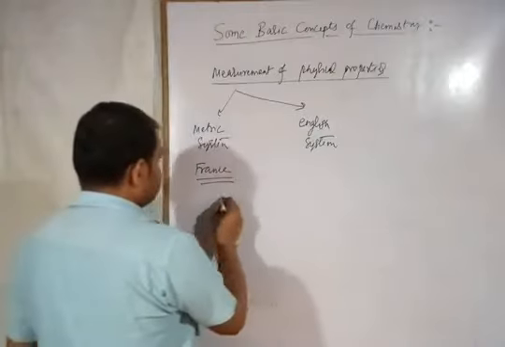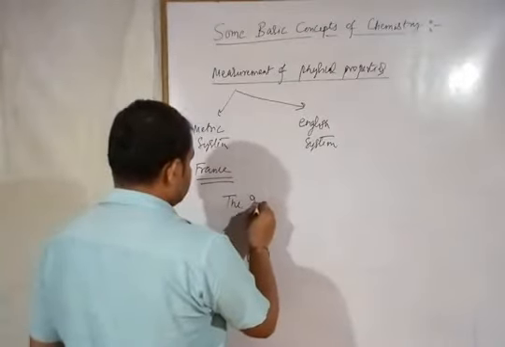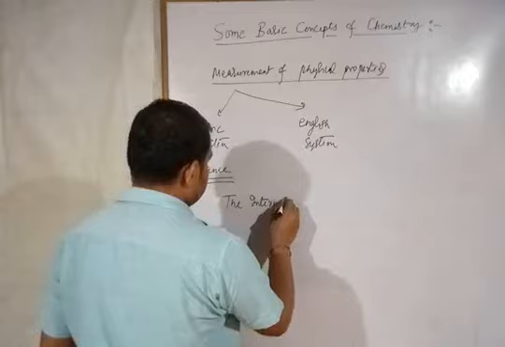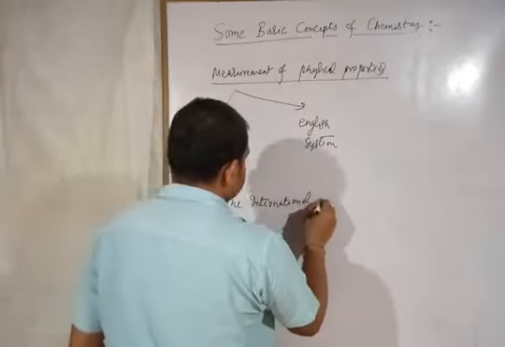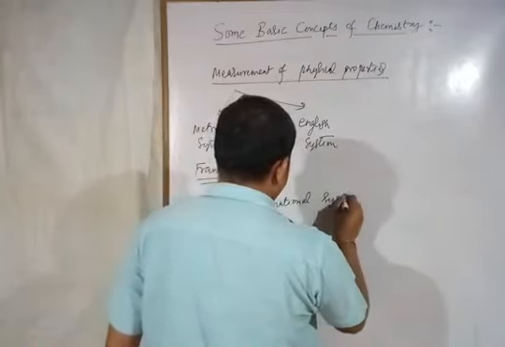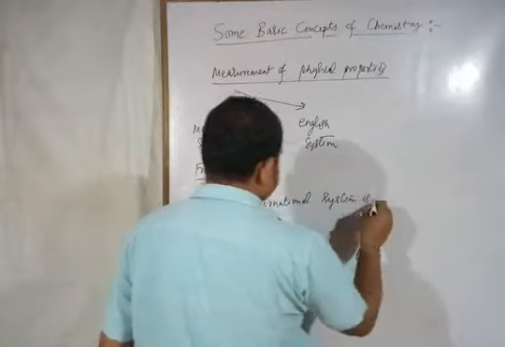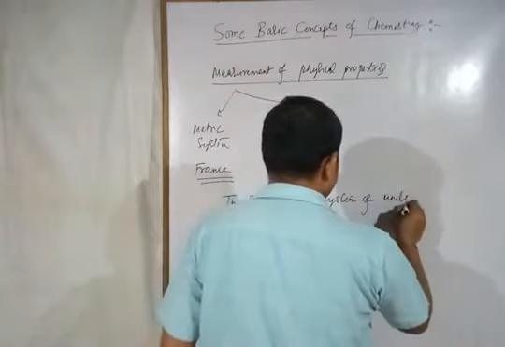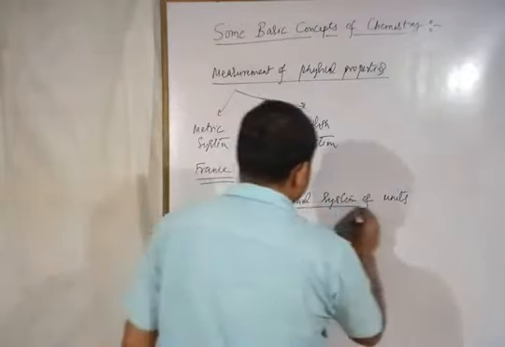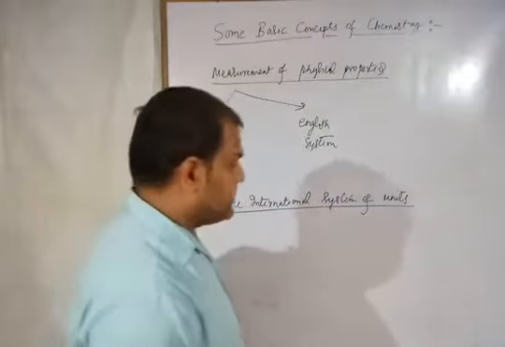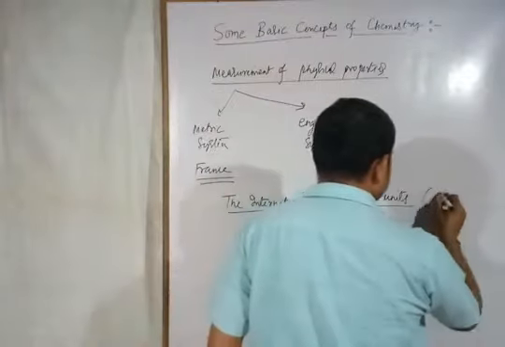The international system of units, इसको हम लोग SI units भी बोलते हैं.